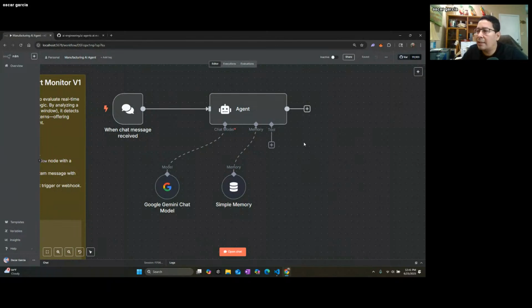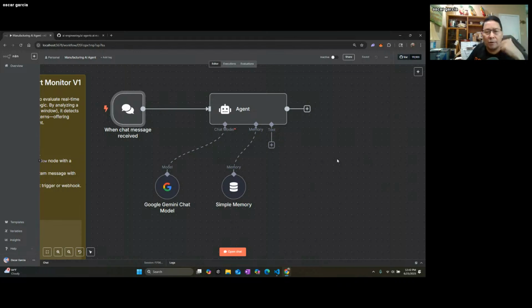But what you can see here is, if you're wondering, okay, so what is this? We have nodes here for the agent. We can see nodes for the model, the AI model. We see a node here for simple memory. We see a node here for a chat message, or whatever is that pipeline where the data is flowing, and we see the edges. So these are the connecting points, and that's what you see.